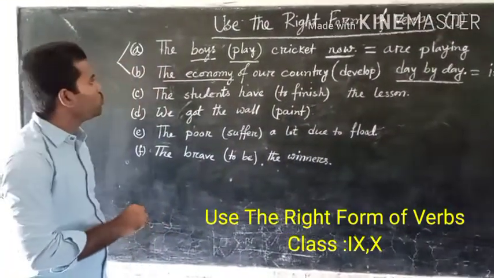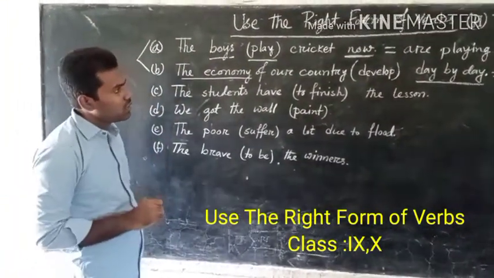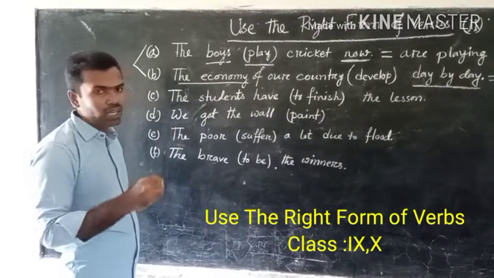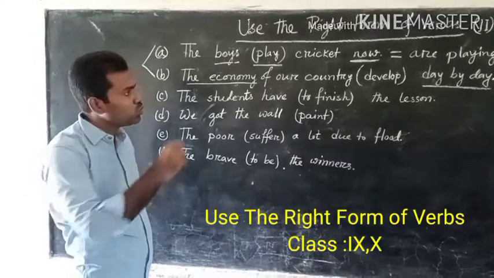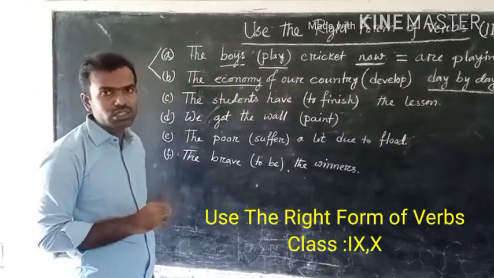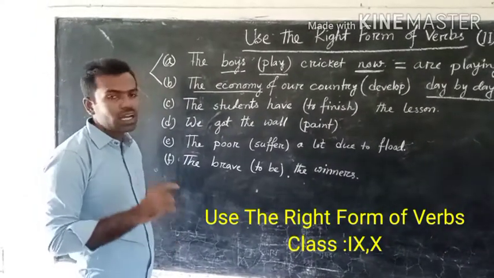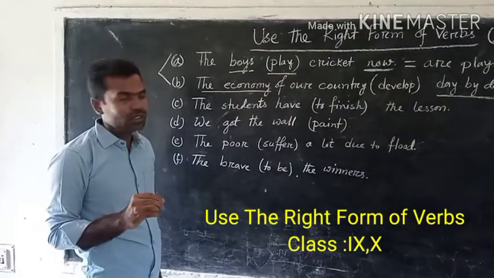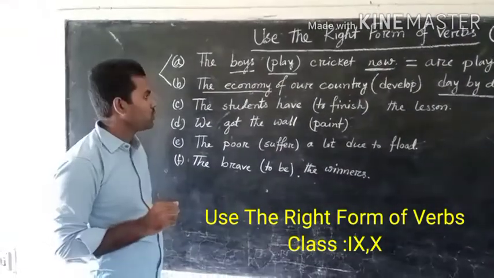So in these two sentences we find some indicators that tell us to write the sentence in present continuous tense. The words are now, day by day, at this moment, gradually.